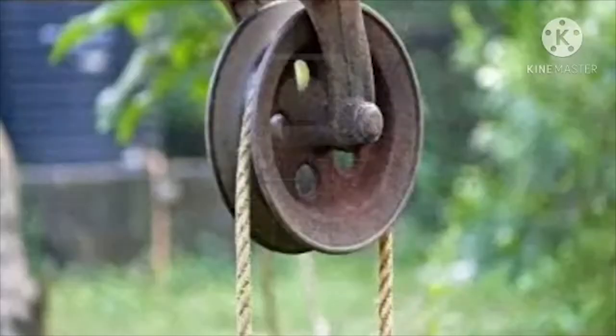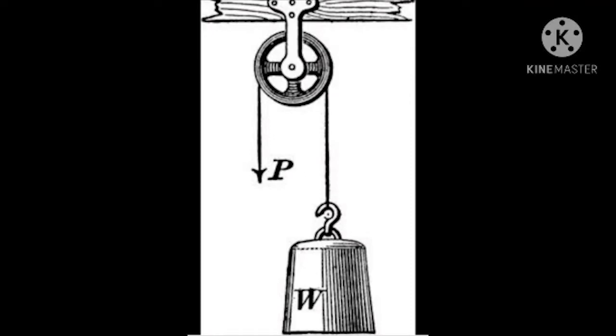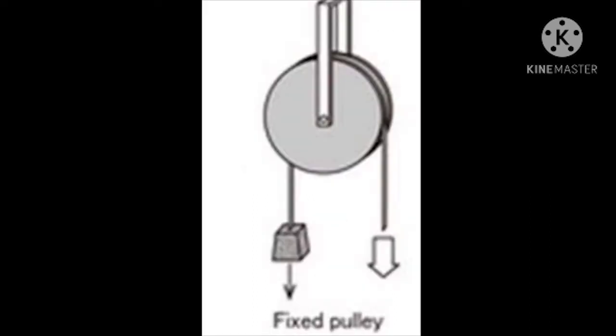So here is the pulley. A pulley is a grooved wheel around which a rope or belt is passed. It's a simple machine which helps to change the direction of the force. The pulley, together with a rope or chain, can be used to lift heavy weights or to change the direction of the force. Now, children, pulleys can be of 2 types, fixed or movable.